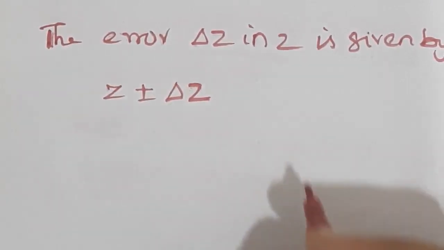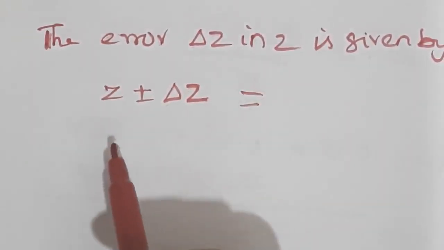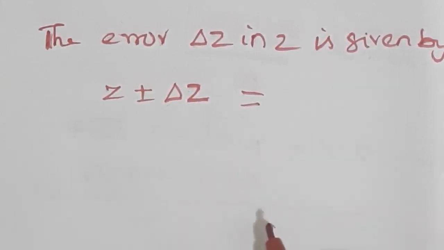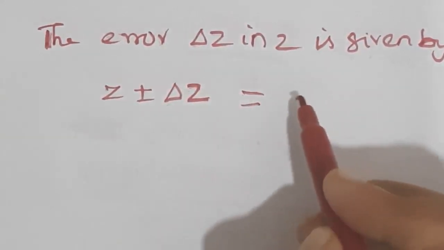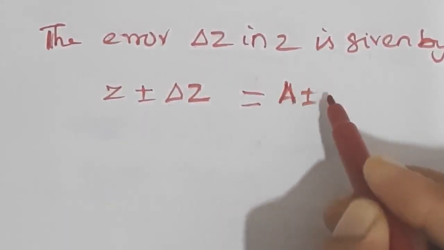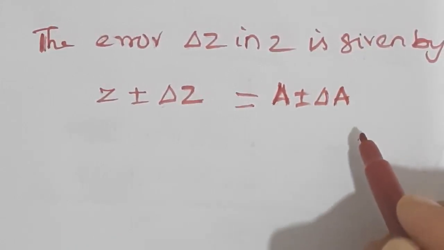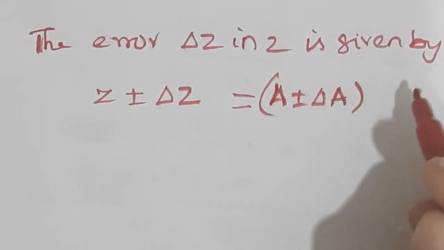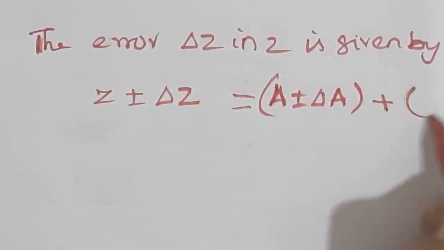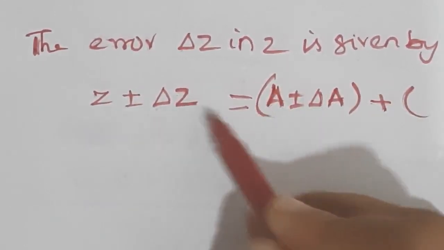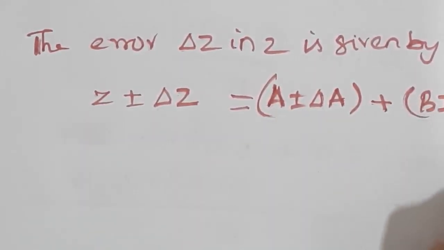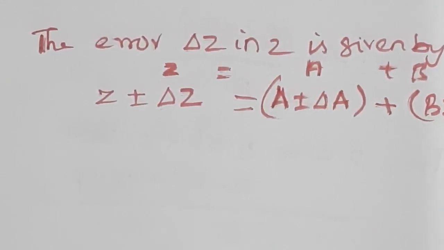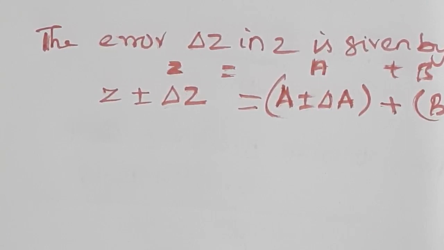So, Z plus or minus delta Z, with Z equal to A plus B, can be written as A plus or minus delta A, plus B plus or minus delta B. Instead of A, we write A plus or minus delta A, and instead of B, B plus or minus delta B. Z equal to A plus B is the measured sum, so we have to write it in terms of error.